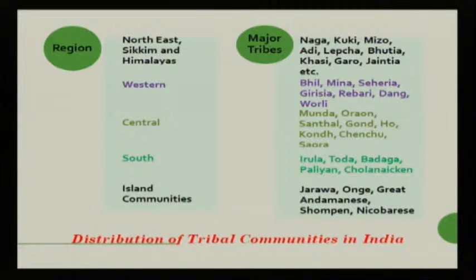Munda, Oraon, Santal, Gond, Ho, Kant, Chenchu, Saura are mostly found in central India. Irula, Toda, Badaga, Paliyan are mostly found in southern India. Jarwa, Onge, Great Andamanese, Sentinelese, Nicobarese are mostly found in the island communities of Andaman and Nicobar and Lakshadweep.